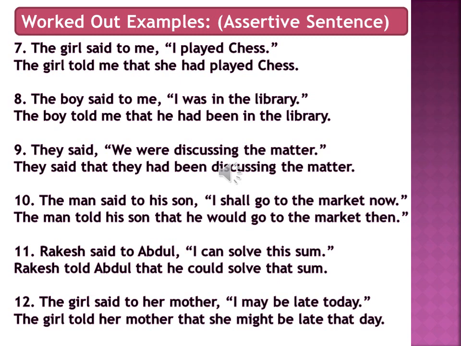Next, number 8. Now this is interesting. The boy said to me, I was in the library. I was in the library is in simple past tense. Now when we convert this sentence to indirect speech, the boy told me that, as we know, simple past tense gets converted to past perfect tense. So in place of was, it will be had been. Told me that he had been in the library.